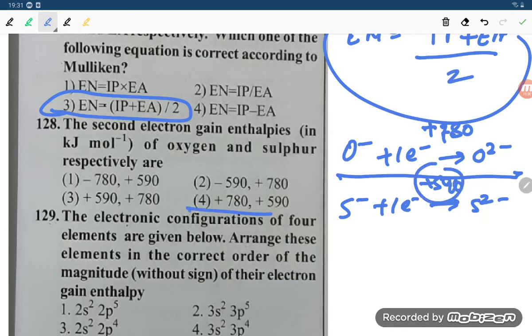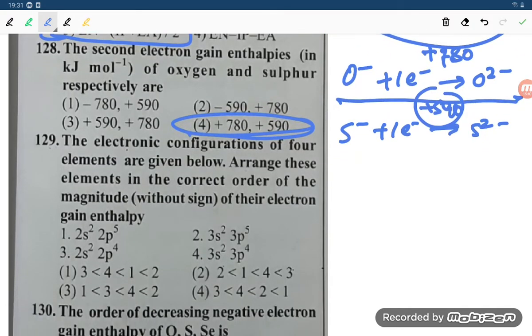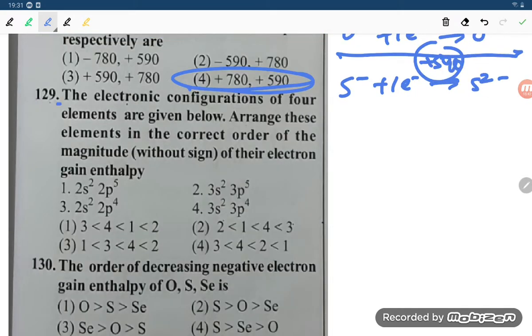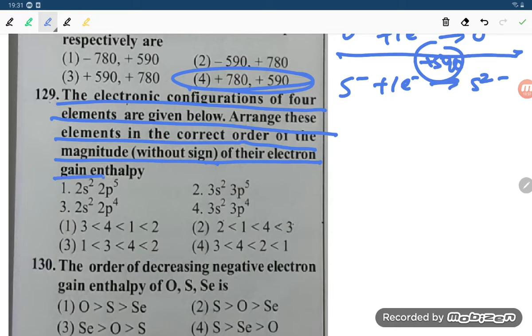So the correct option will be option number 4, student. Okay, for the second case of second electron gain enthalpy. Now let us move to question number 129. So what is 129, student? You read out the question. The electronic configuration of 4 elements are given below. Arrange these elements in the correct order of magnitude, without sign, of the electron gain enthalpy.